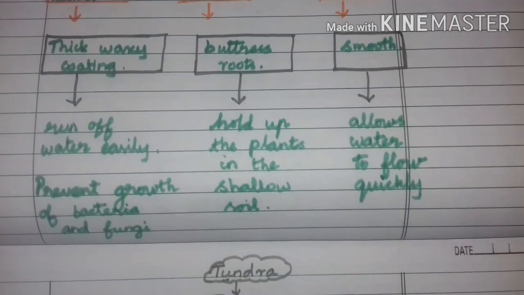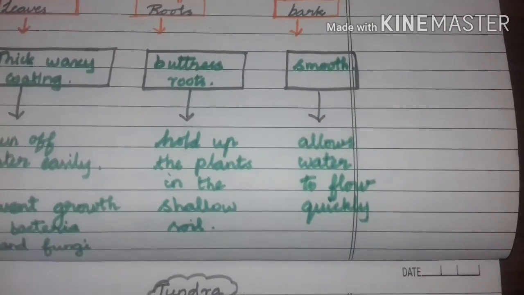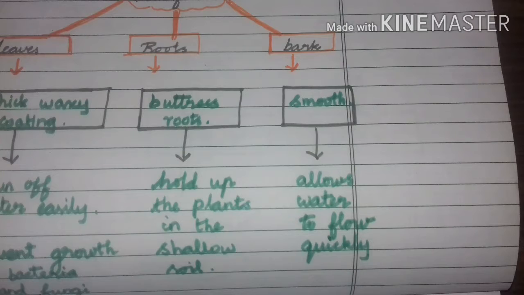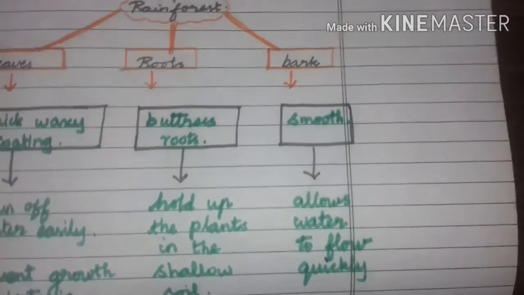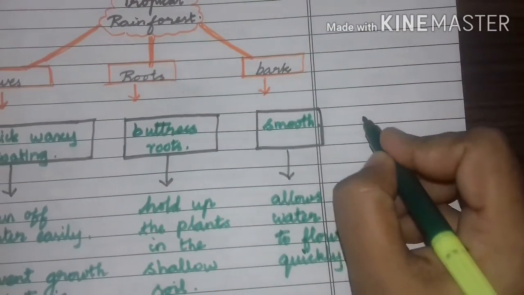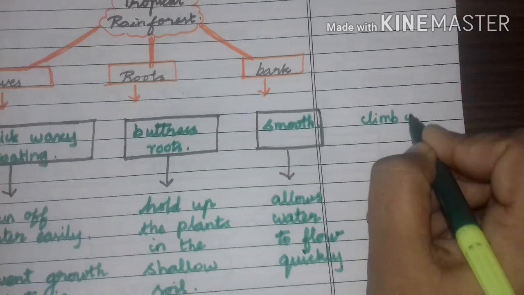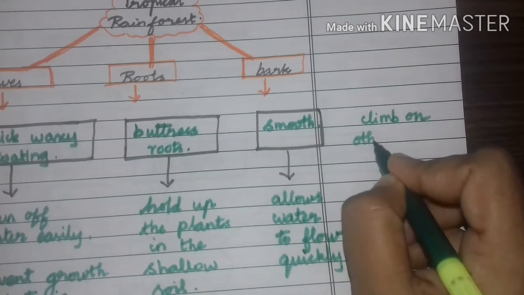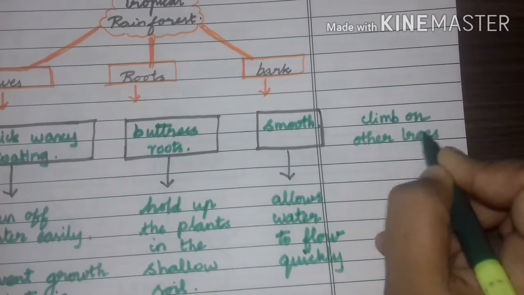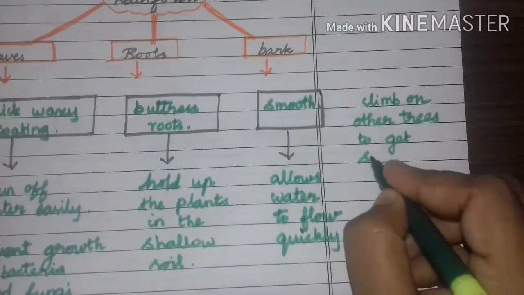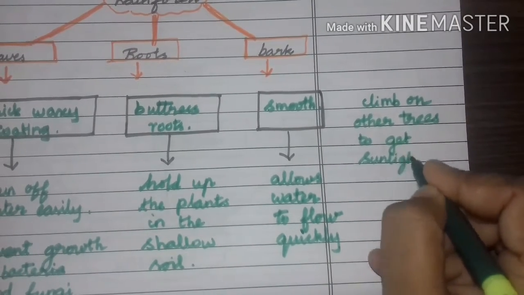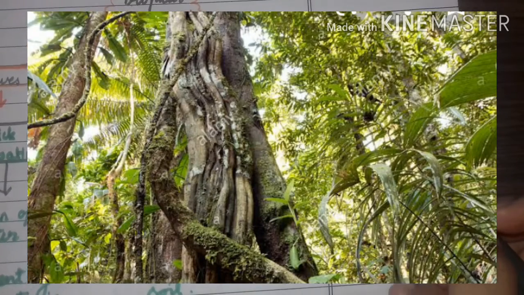Okay children? So in that place some plants are growing but they won't get sunlight because they are all very small plants. So how do they get the sunlight? Yes, they climb on other trees to get sunlight. Are you clear? Yes.